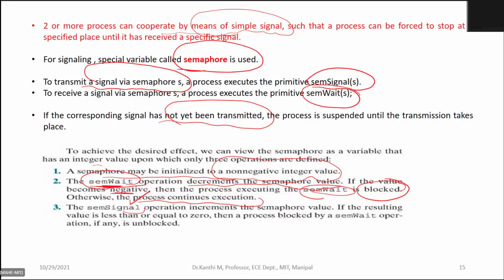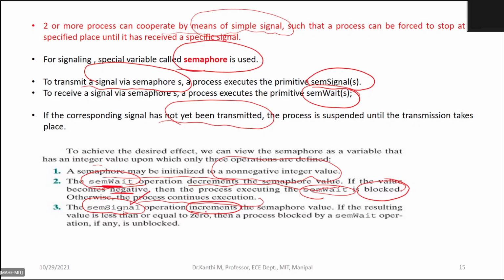Similarly, there is a sem signal, and this operation increments the semaphore value. It is to transmit, to initiate the semaphore signaling.